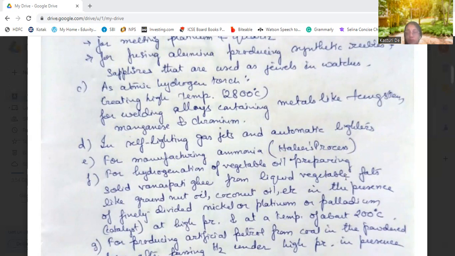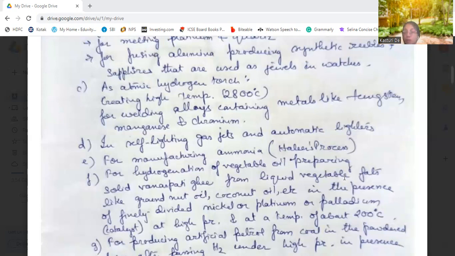The process is Haber's process. Okay. Then hydrogenation of vegetable oil, that is preparing solid vanaspati ghee from liquid vegetable fats. From liquid vegetable fats, solid vanaspati ghee is produced, that is known as hydrogenation of vegetable oil. Okay, so liquid vegetable fats can be groundnut oil, coconut oil, etc.